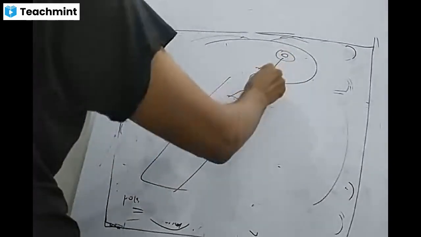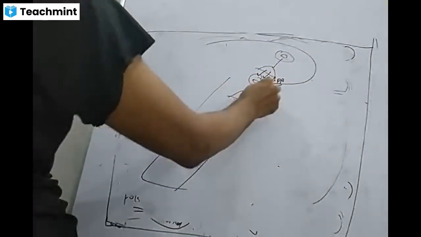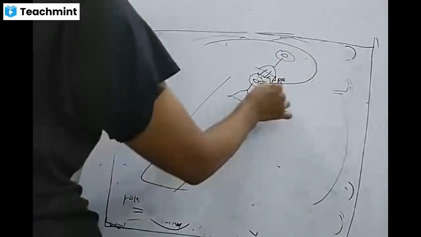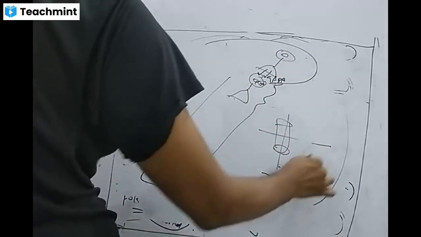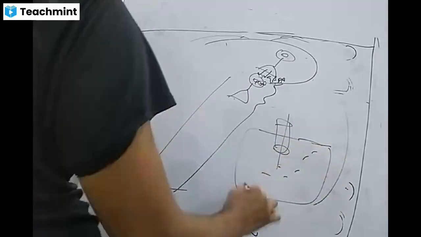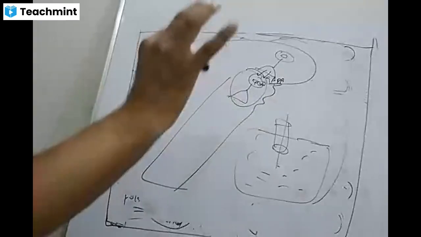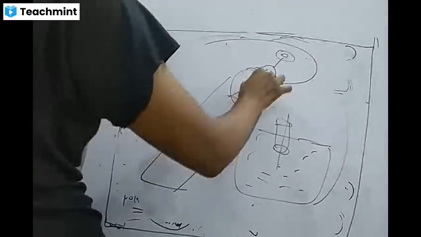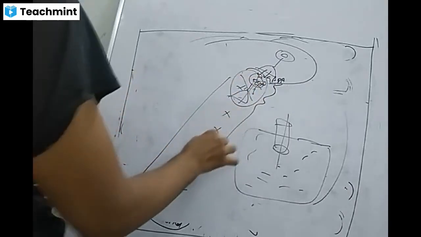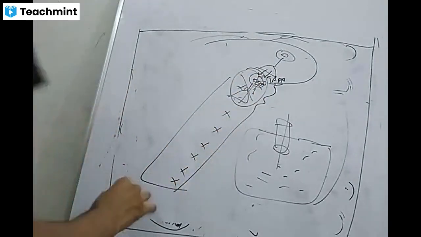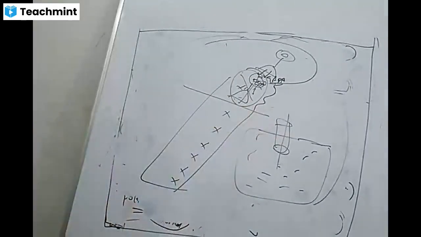This neuron releases GABA, and that GABA acts on the second neuron and leads to entry of a lot of negative charges inside it. So the second neuron will be loaded with negative charges, and at this level the action potential will not be propagated further; it stops the action at this point.